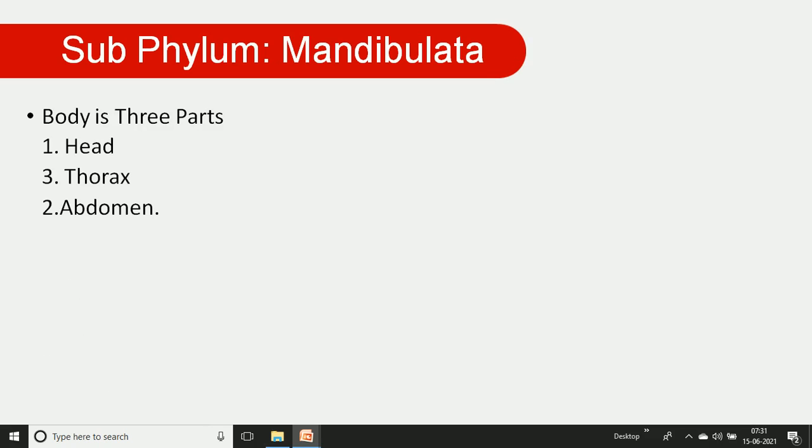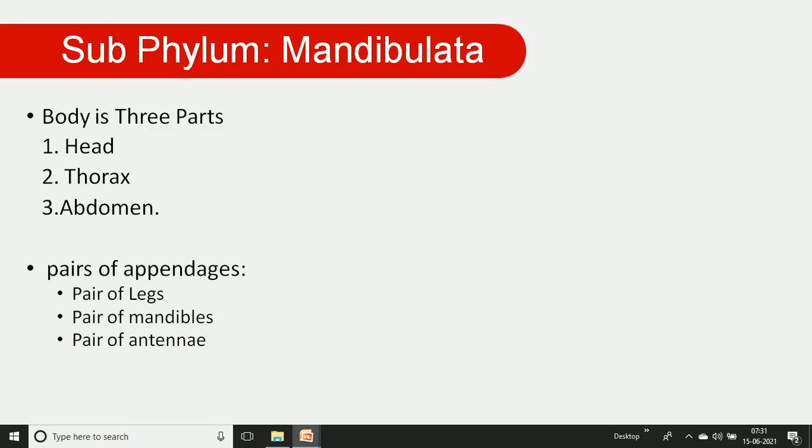These three parts are found in the mandibulate animal. It also has different types of appendages, and these appendages are found in pairs. In these animals we specifically find a pair of legs, a pair of mandibles, and a pair of antennae. These are specific characters also found in pair forms.